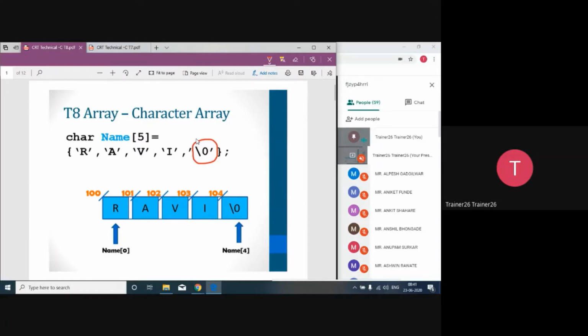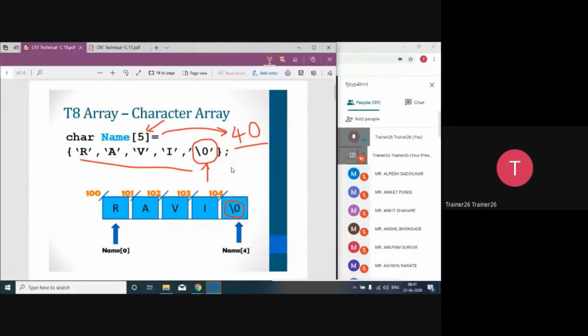For example, when we talk about string handling, we always give a size of 40 for a name. So you give a maximum criteria that the name should be within 40 characters. Inside it you can give your name in any way. If we give the name simply as Ravi, one extra marker is going to get added. Whether you give it or not, the compiler adds the ending of a string, and that ending is the null character.